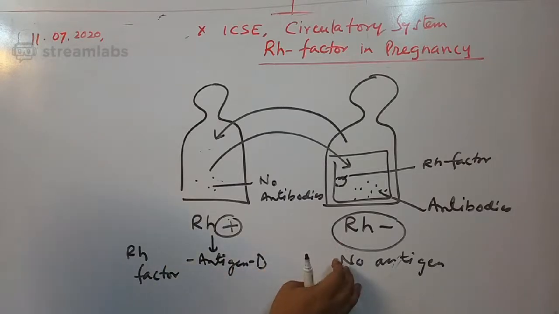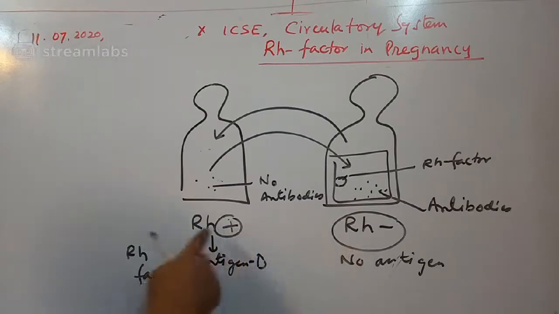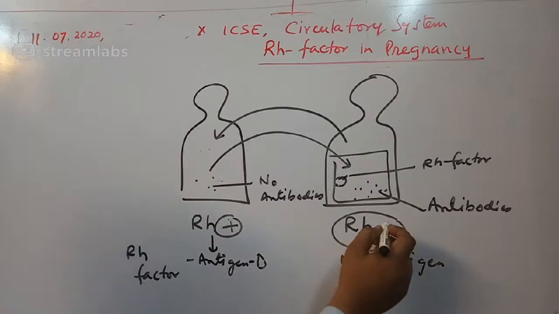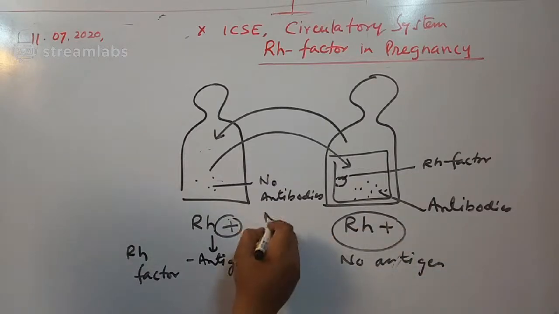Always antibodies are produced against the RH factor when RH positive is transfused to RH negative. If both are RH positive, no problem.